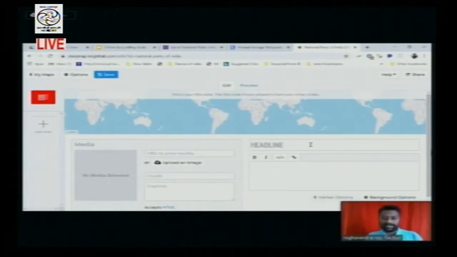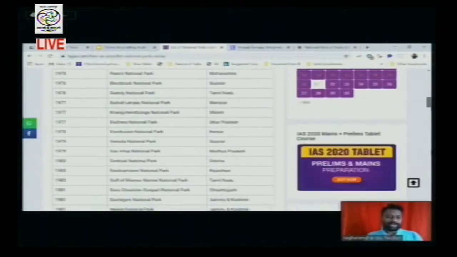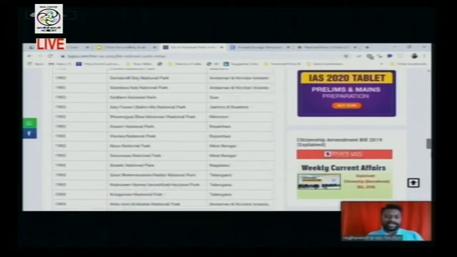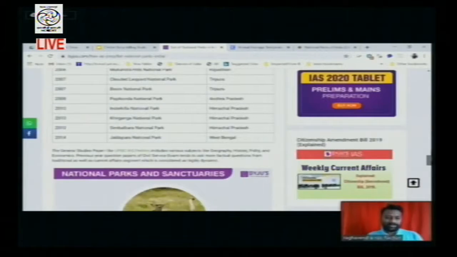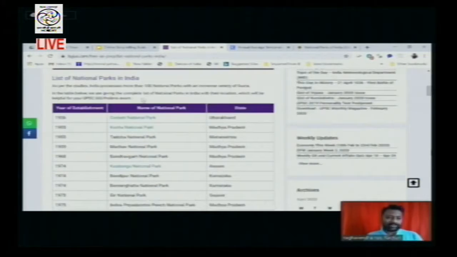Now everything is ready. Start. Now, National Parks of India. Now here you have given the title, so you need to give a description. Here I have opened a site which has a list of all the national parks available in India in chronological order. You need to give a crisp description of what a national park is, what the purpose of a national park is, and why we have established national parks. In this way, it may be helpful.